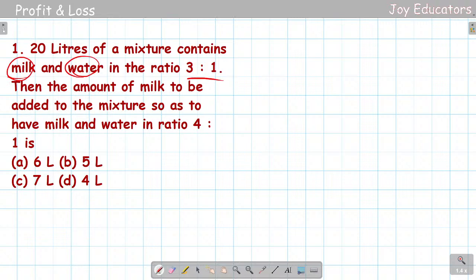Then the amount of milk to be added to the mixture so as to have milk and water in the ratio of 4 is to 1. So how much needs to be added? That's the question here. Can someone of you comment the answer here? Come on, someone who is in the live chat, comment your answer, so that I will know that you guys are getting it.